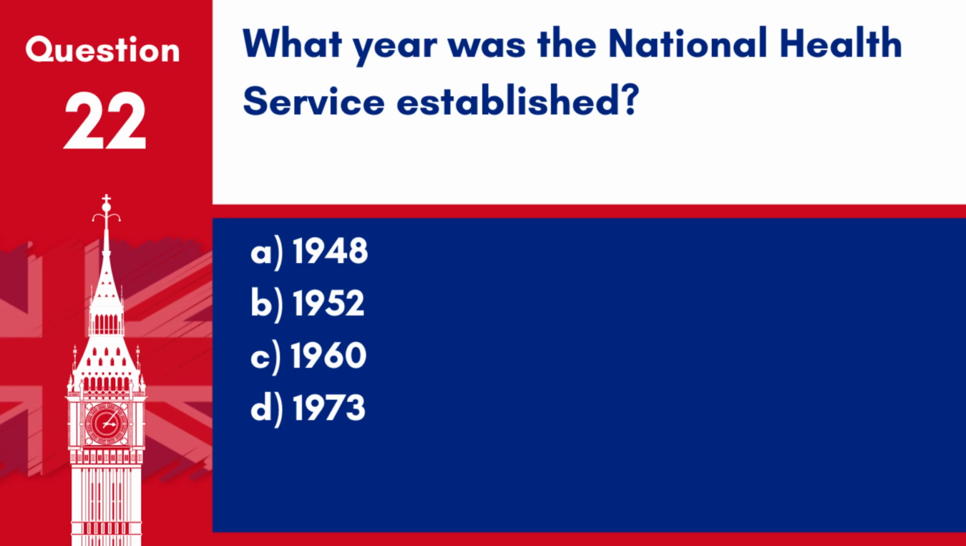Question 22. What year was the National Health Service established? A. 1948. B. 1952. C. 1960. D. 1973. Answer. A. 1948. The National Health Service, NHS, was established in 1948 to provide healthcare services funded by the government.